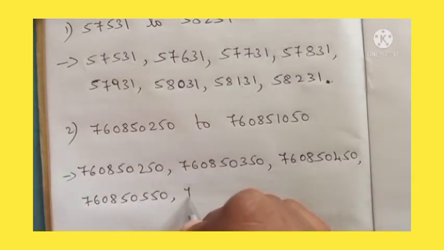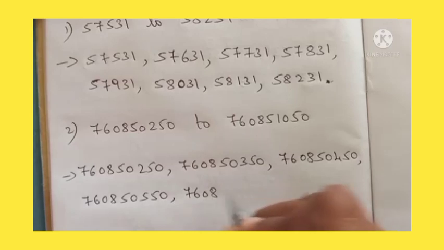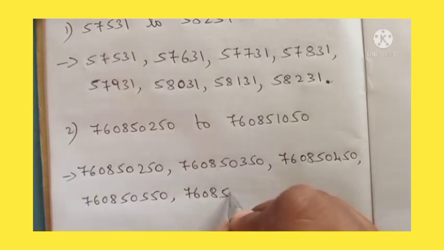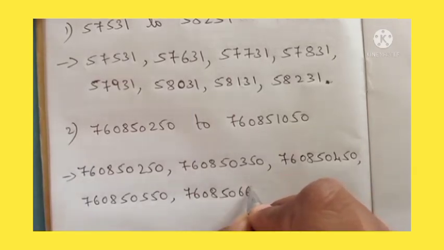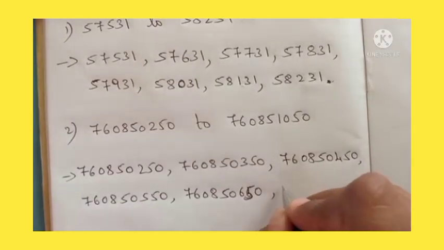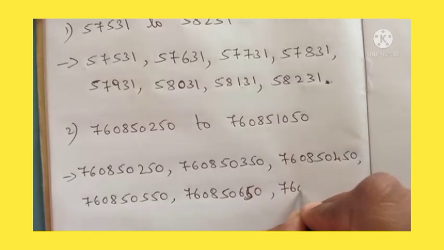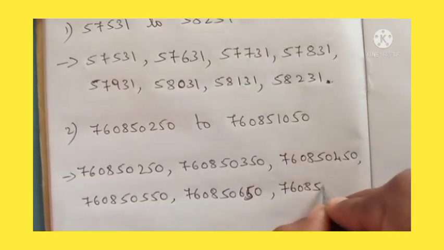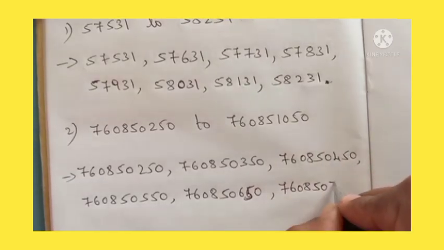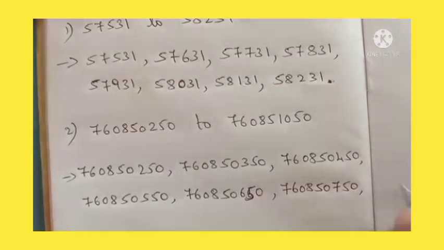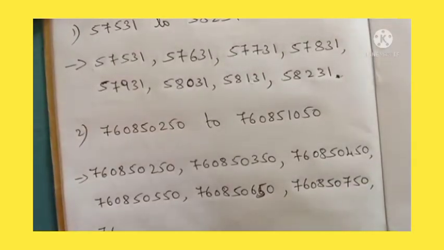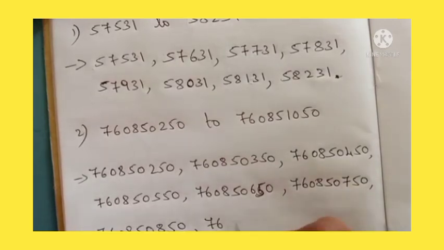Okay, then 76 crore 8 lakh 50,650. Okay, next 76 crore 8 lakh 50,750. Okay, next 76 crore 8 lakh 50,850. Next 76 crore 8 lakh